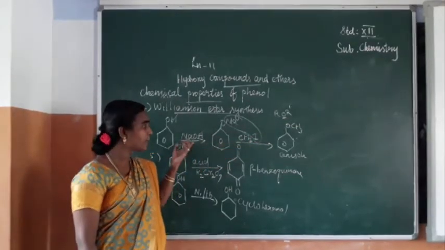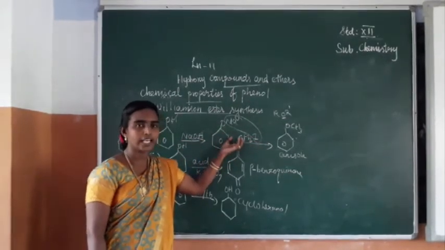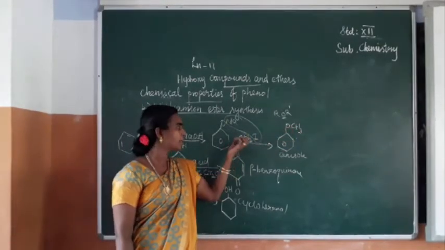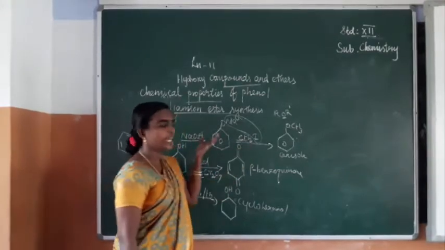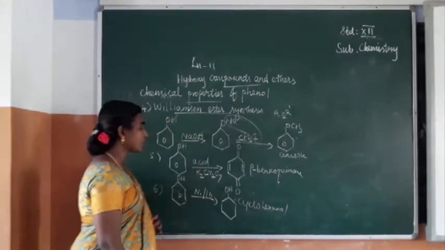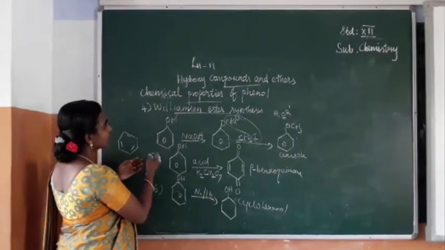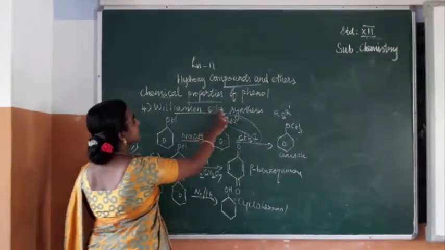The same way, if an ethyl group is there, we can get the next compound, C6H5OC2H5. So depending upon this, we can get some other ethers also. So here, ether synthesis.